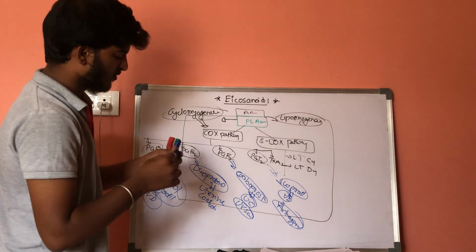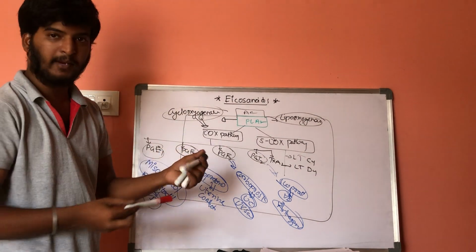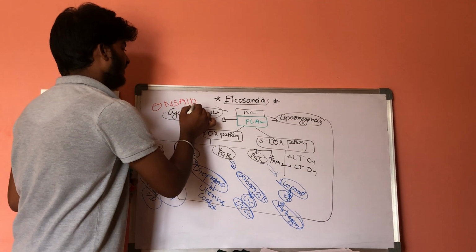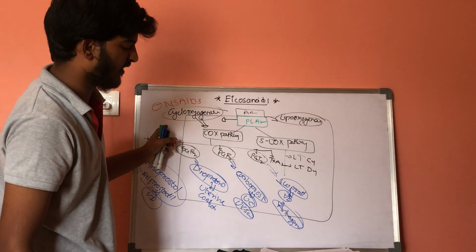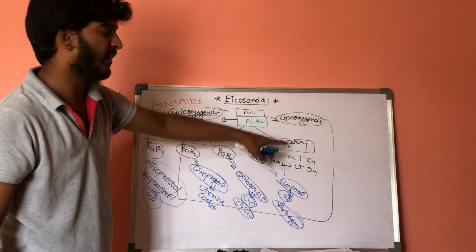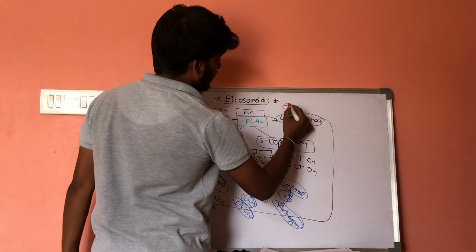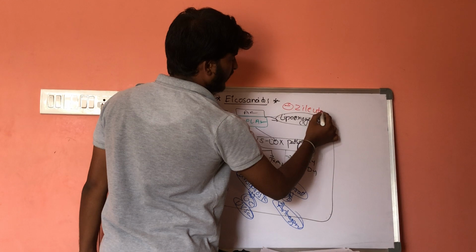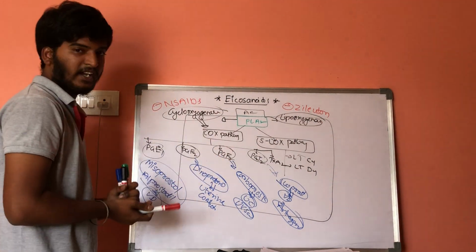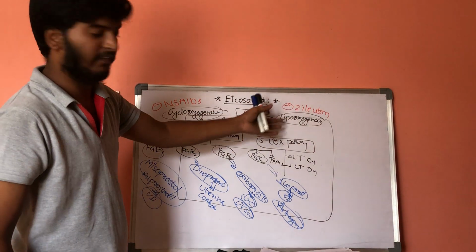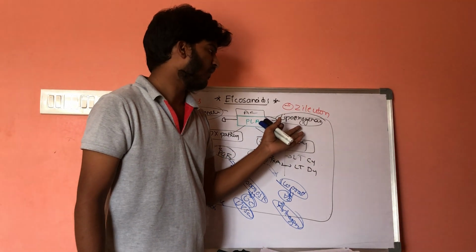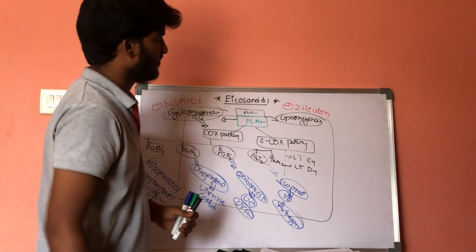The cyclooxygenase enzyme can be inhibited by non-steroidal anti-inflammatory drugs, and the 5-lipoxygenase enzyme can be inhibited by zileuton, which is studied under drugs for asthma.